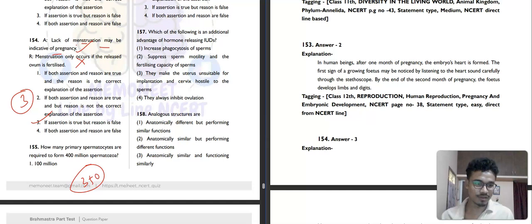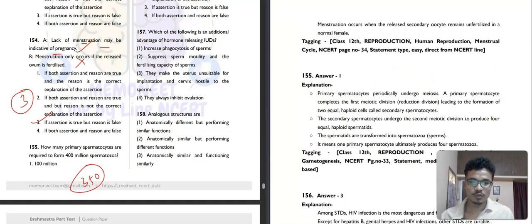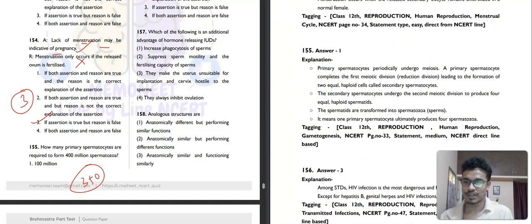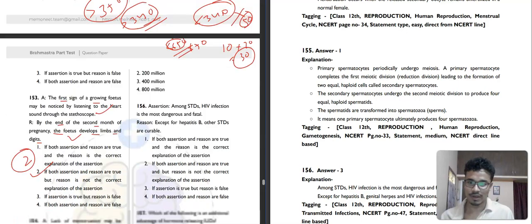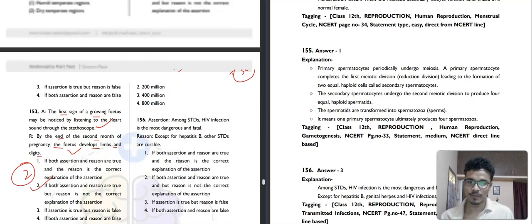Then 155. Let me check what it is saying. I think you have solved this question in previous BBTs. How many primary spermatocytes are required to form 400 million spermatozoa? That is 400 million divided by 4. So the first option. I am not explaining the whole procedure here, you can just simply tick.